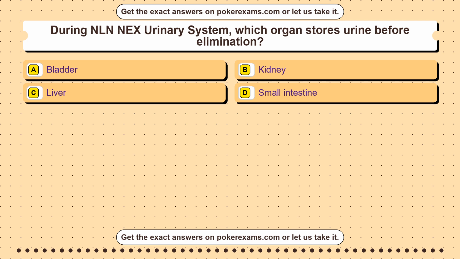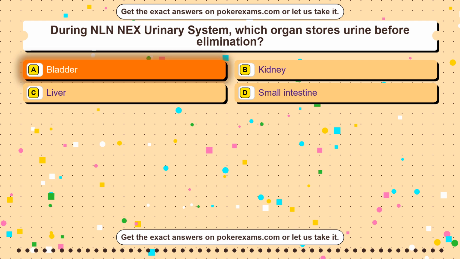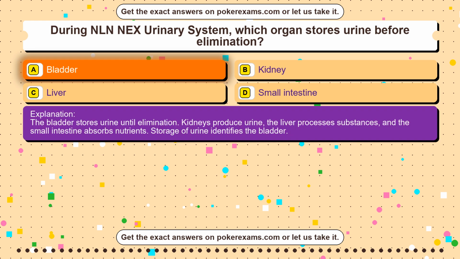Question 1. During NLN NEX Urinary System, which organ stores urine before elimination? Option A bladder. Option B kidney. Option C liver. Option D small intestine. The correct answer is option A. Bladder. The bladder stores urine until elimination. Kidneys produce urine, the liver processes substances, and the small intestine absorbs nutrients. Storage of urine identifies the bladder.